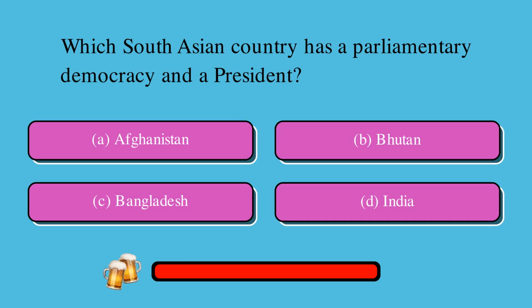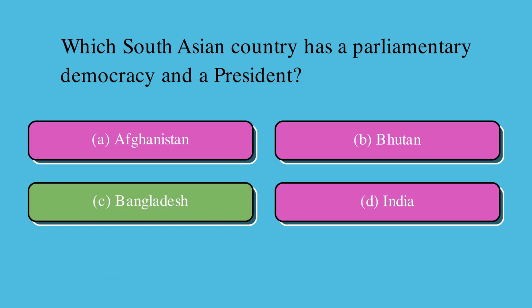Which South Asian country has a parliamentary democracy and a president? Is it A, Afghanistan, B, Bhutan, C, Bangladesh, or D, India? The correct answer is C, Bangladesh.